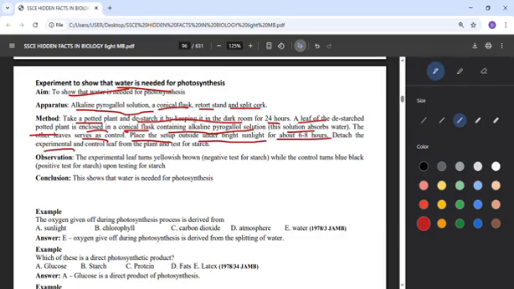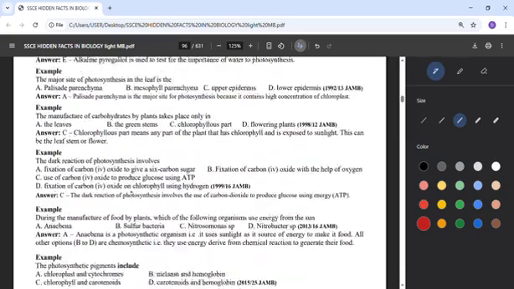Detach the experimental and control leaf from the plant and go and test for starch. Observation: the experimental leaf turns yellowish brown, a negative test for starch, while the control turns blue-black, a positive test for starch. The conclusion is that this shows that water is needed for photosynthesis.